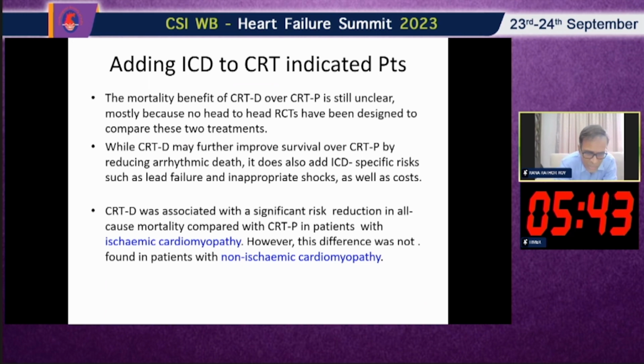CRT-D was associated with a significant risk reduction in all-cause mortality compared with CRT-P in patients with ischemic cardiomyopathy. However, this difference was not found in patients with non-ischemic cardiomyopathy. So as far as ischemic cardiomyopathy is concerned, it definitely favors CRT-D, but when it comes to non-ischemic cardiomyopathy, there is still a dilemma.